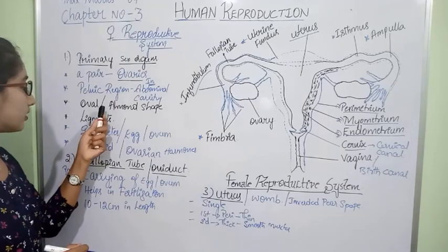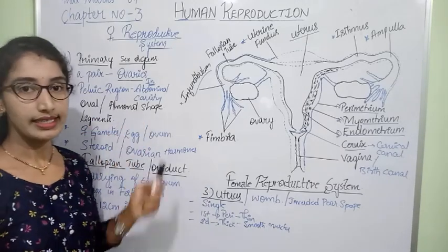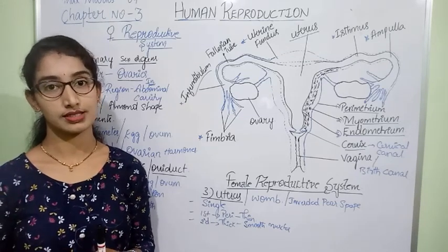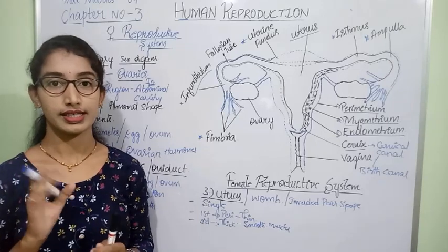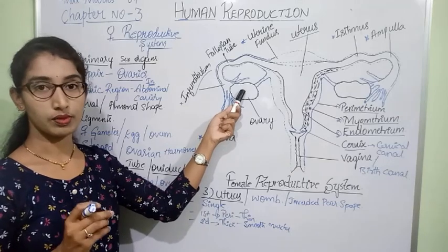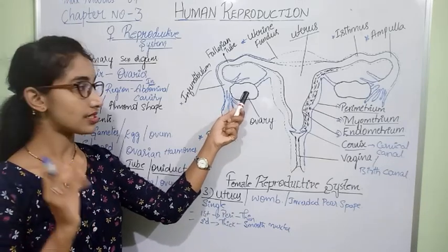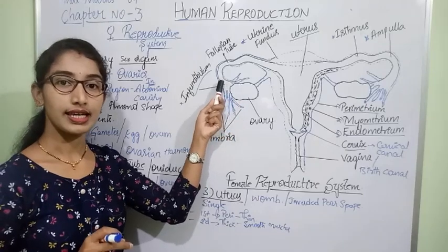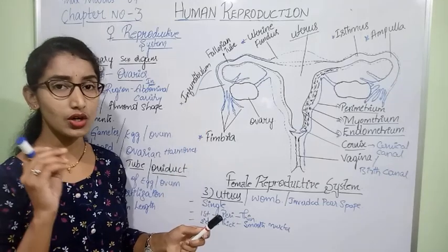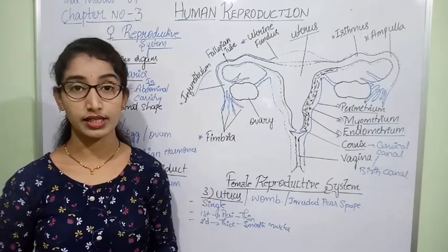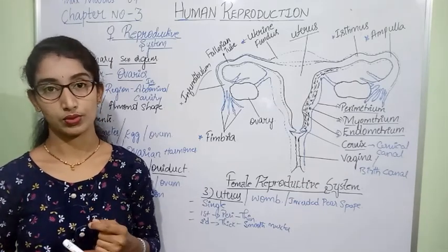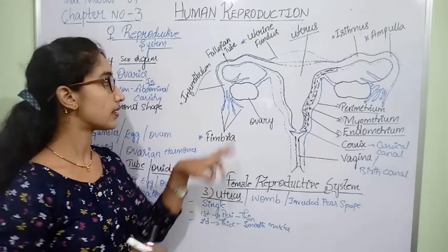The main function of the ovary is to produce the egg or ovum, which is nothing but the female gamete in humans. This egg or ovum, which is released by the ovary, is collected by the fimbriae and the infundibulum. Another main function of the ovary is to synthesize the ovarian hormones or steroid hormones.